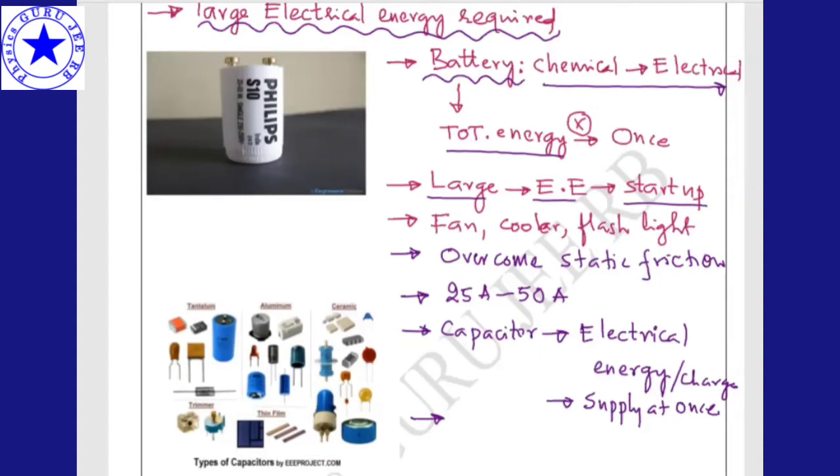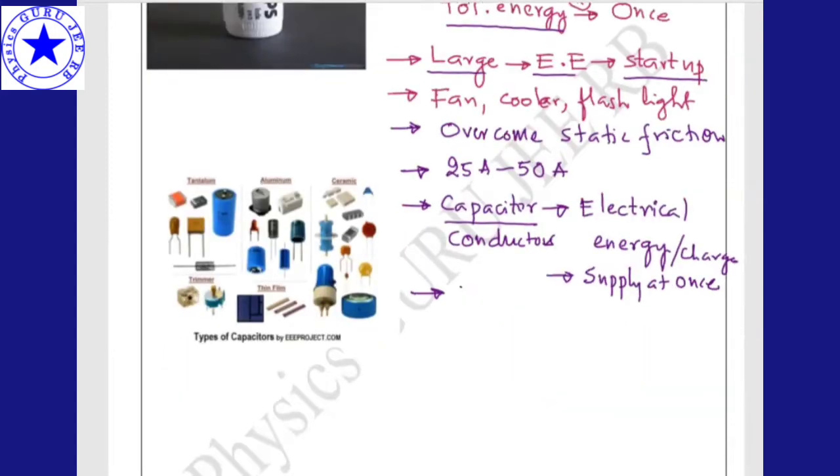Most capacitors are conductors which store the electrical energy. Or what is the meaning of capacitance?